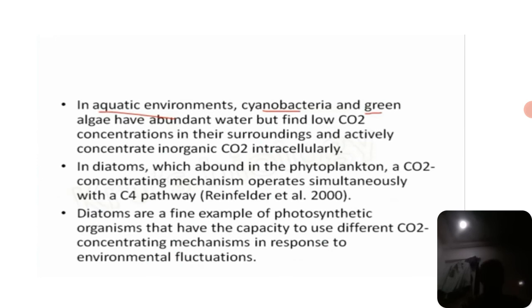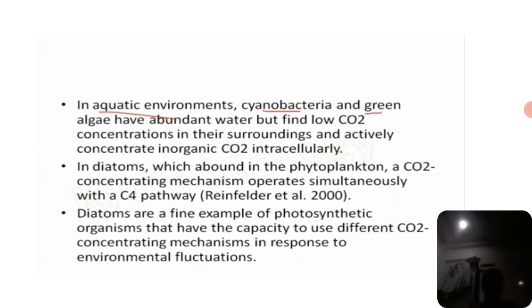It was established by Reinfelder et al. in the year 2000. So the diatoms are a fine example of photosynthetic organisms that have the capacity to use different carbon dioxide concentrating mechanisms in response to environmental fluctuations.